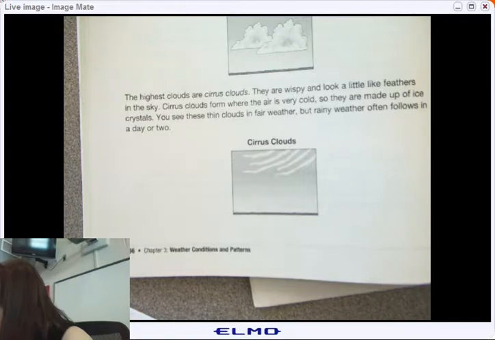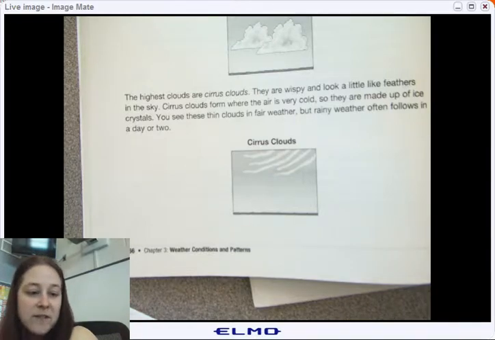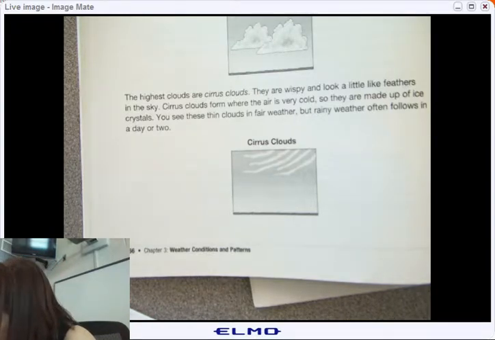When you see these clouds, the weather is probably fair, but blank weather often follows in a day or two. What kind of weather is going to follow in a day or two? Rainy weather follows in a day or two.